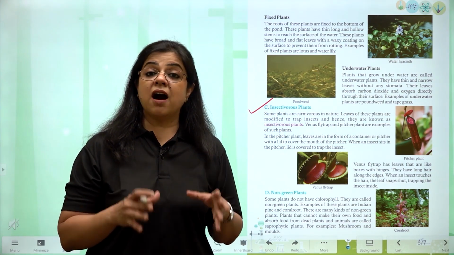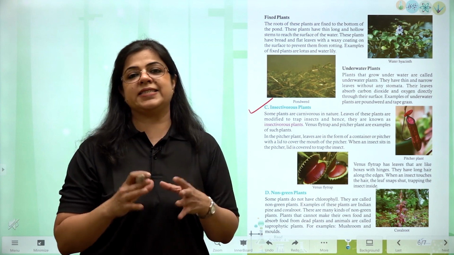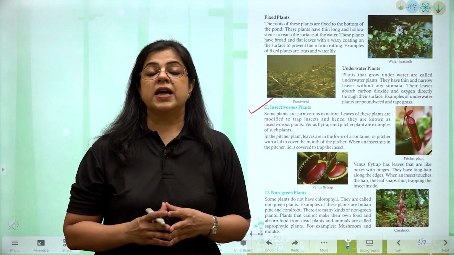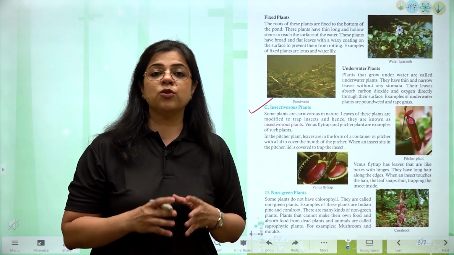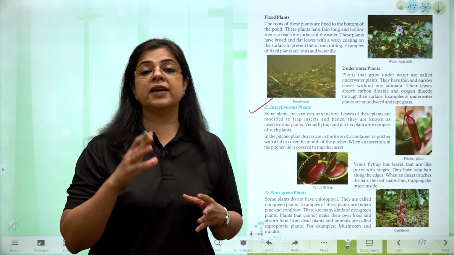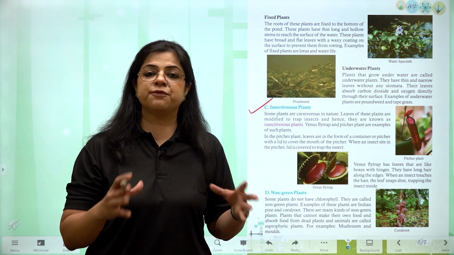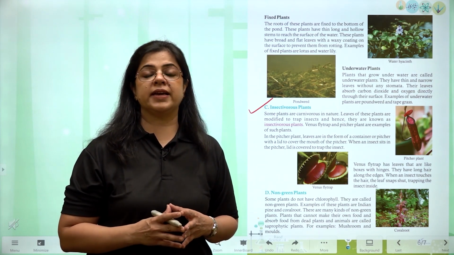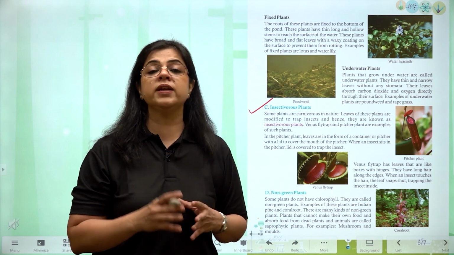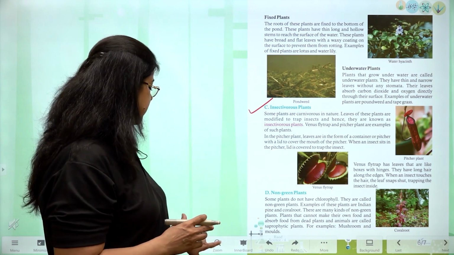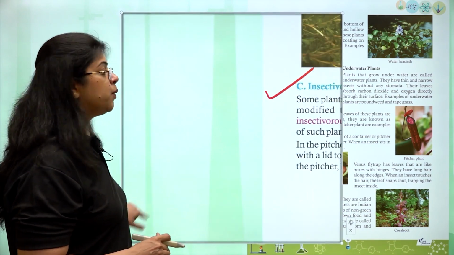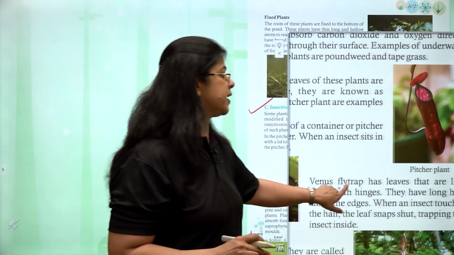Let us now understand about insectivorous plants. Yes, there are plants that eat insects. These plants are known as insectivorous plants. These plants carry out photosynthesis, but they grow in soil which is deficient in certain nutrients. उस deficiency को पूरा करने के लिए they depend on insect. And as you can see in this picture, each plant has a very unique way of catching these insects.